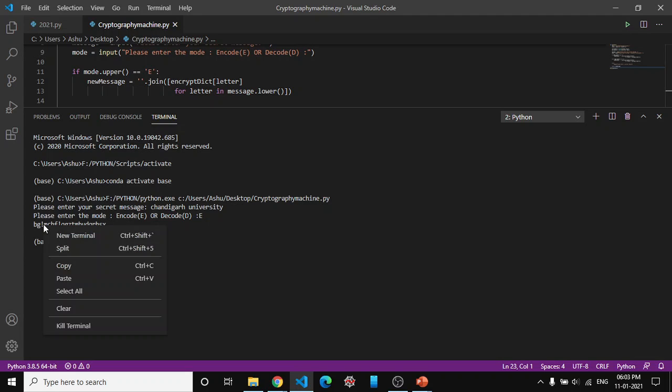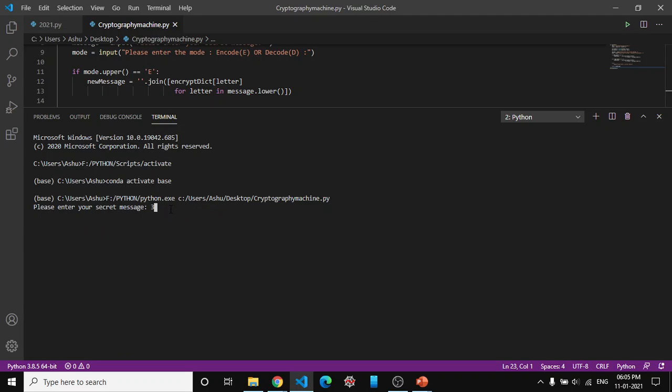Now suppose we have to decode this message. Then let's come to the decode. So now we will decrypt our secret message, the secret message of Chandigarh University. So this was the secret message. Yes. So we have to decode now. So we entered D, and the output will be this.